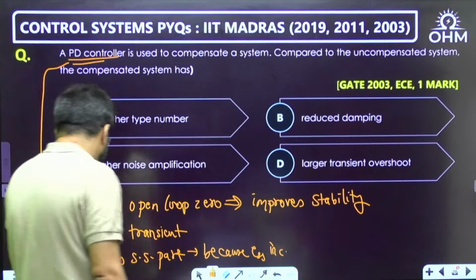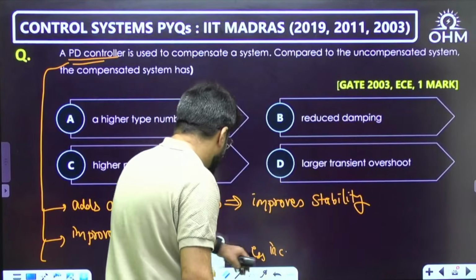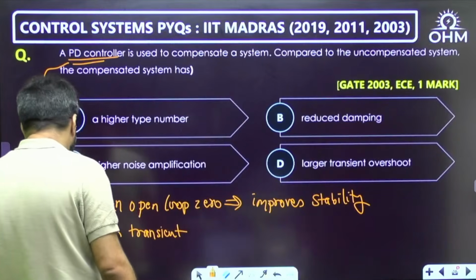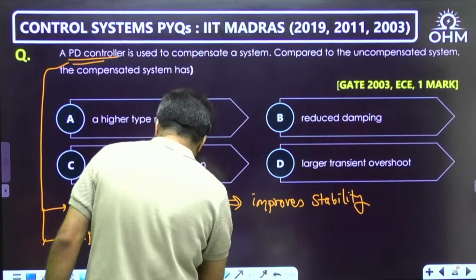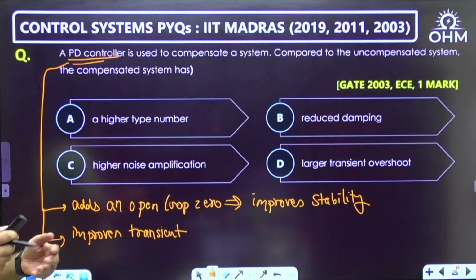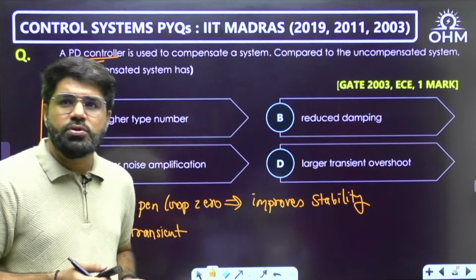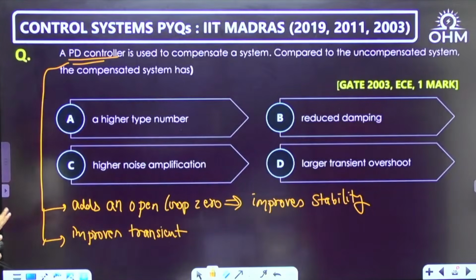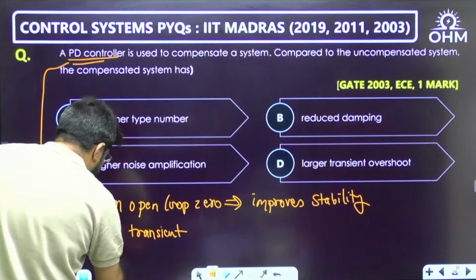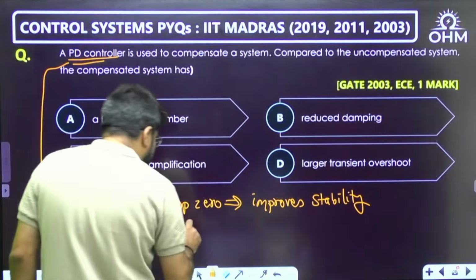But let's talk about the positives here. It will improve the transient. If we use it as a PD controller, not only D (D controllers are never practically used anyways), the proportional part can handle the accuracy, the steady state part. It improves the transient. Why?